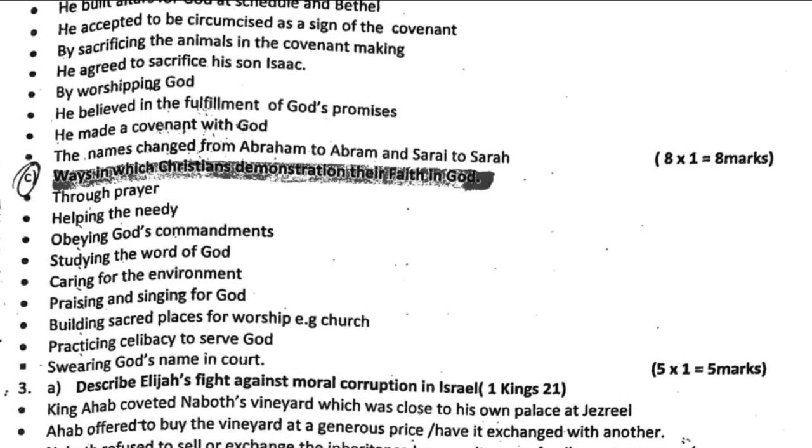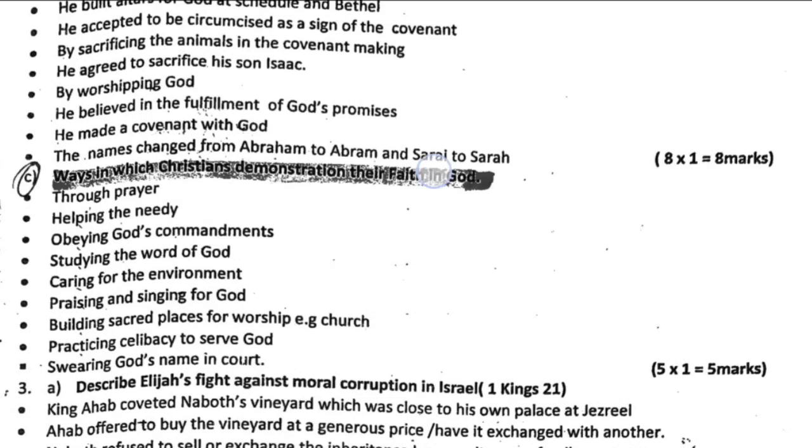He agreed to sacrifice his only son Isaac by worshipping God. He believed in the fulfillment of God's promises. He made a covenant with God. He changed his name and that of his wife, from Abram to Abraham and Sarai to Sarah.